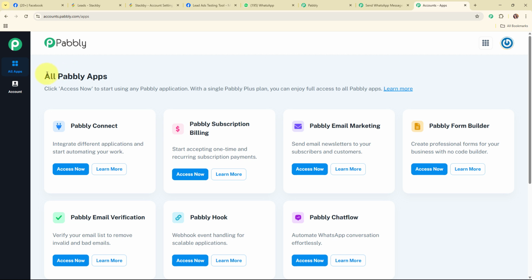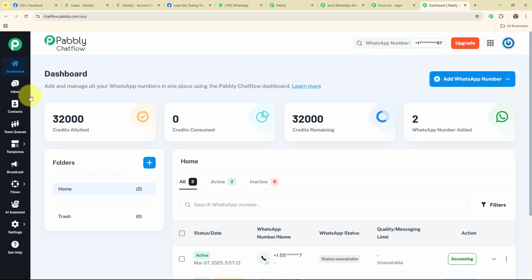Now after signing in, here you can see all Pabbly apps window where you can see all the applications of Pabbly. Here to send WhatsApp messages to my leads, I'm going to use Pabbly Chatflow by clicking on this access now. Now this is the dashboard of Pabbly Chatflow account, and here if you wish to learn how you can set up your Pabbly Chatflow account step by step, then you can check out the video available on our YouTube channel and on our landing page as well.